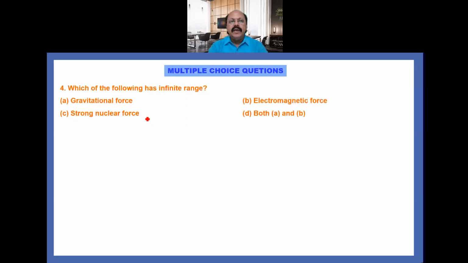Your options are: A. Gravitational force, B. Electromagnetic force, C. Strong nuclear force, D. Both A and B. For the infinite range, obviously gravitational force. So your answer should be A, gravitational force.